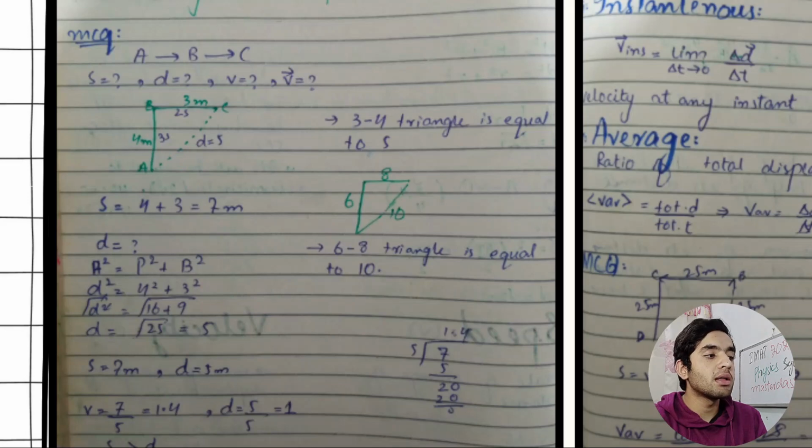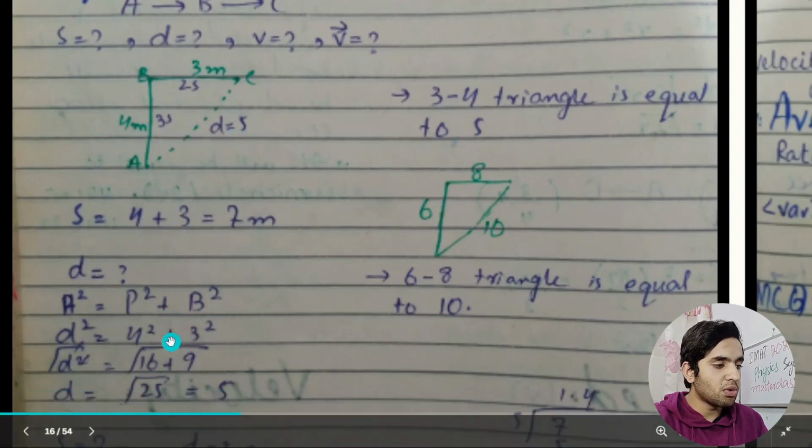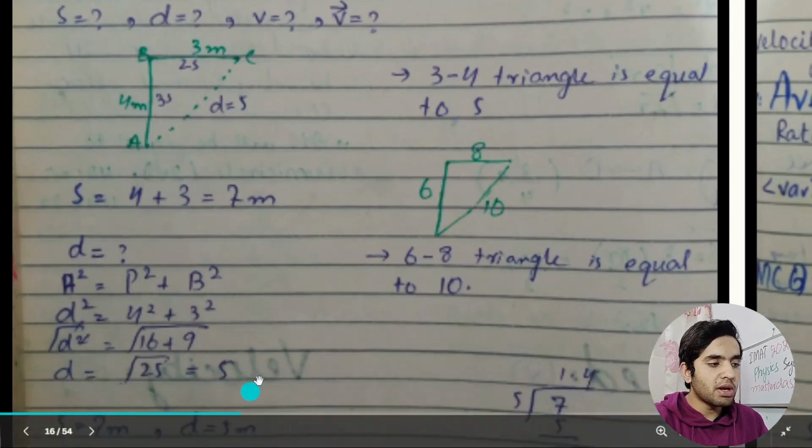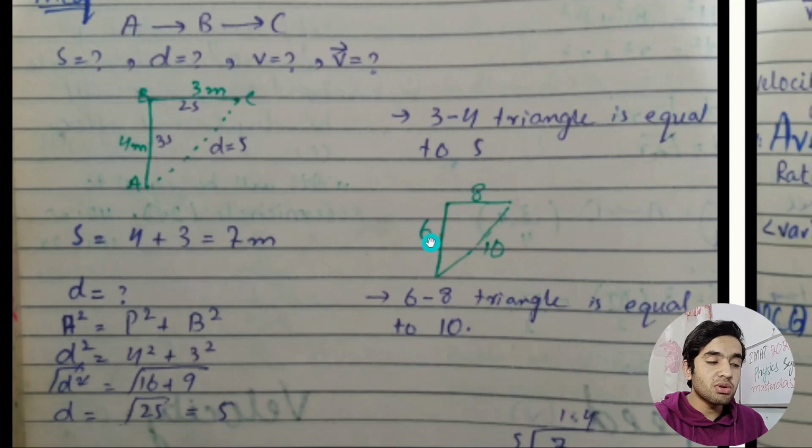But the shortest thing is that in the majority of questions they are going to give you 3 and 4, like base will be 3 and perpendicular will be 4, or base will be 4 and perpendicular will be 3. So always remember 3-4 triangle is equal to 5 without applying. If you apply Pythagoras theorem, I have applied it here, and you are getting 5 as the answer. So always remember 3 and 4 in the IMAT chapter, and this 6 by 8 triangle will be